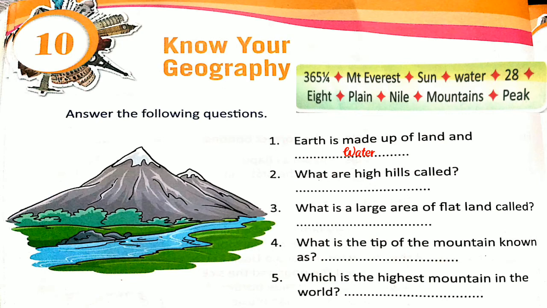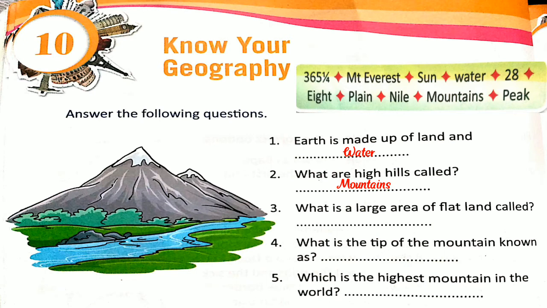Okay, very good children. And now number 2. What are the high hills called? It is called mountains. We learned that high hills are called mountains. Very good children. And then number 3.